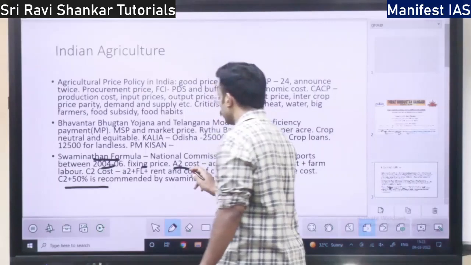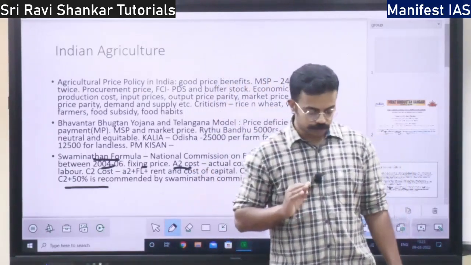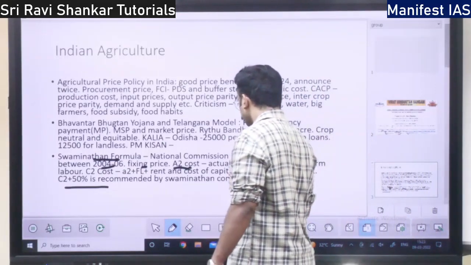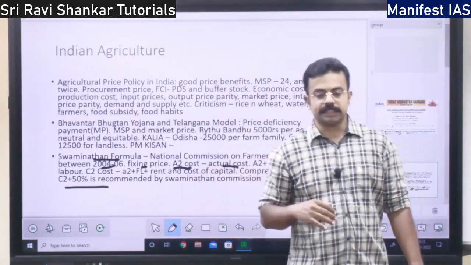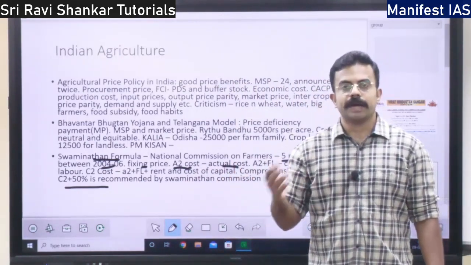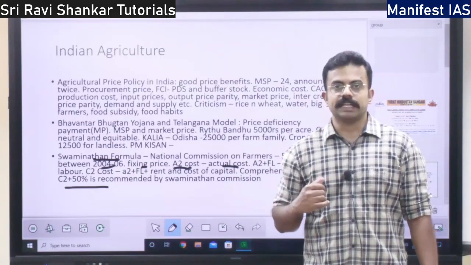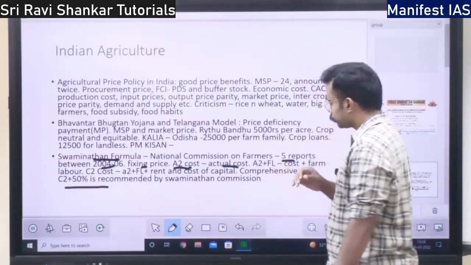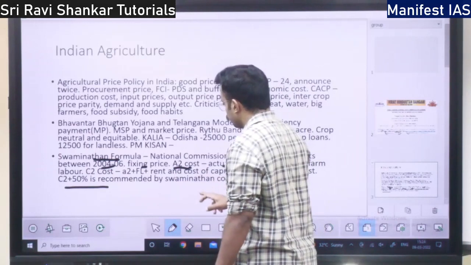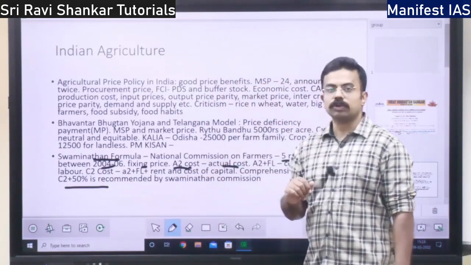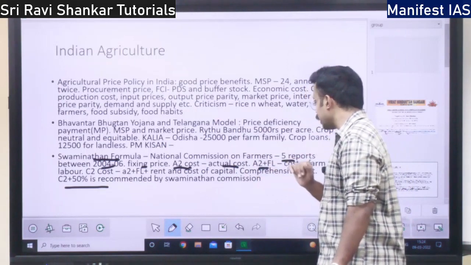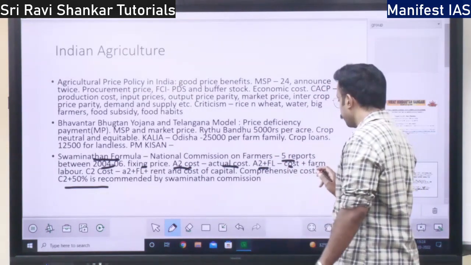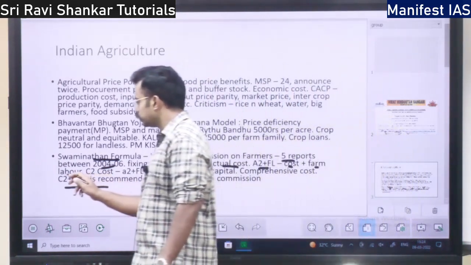A2 means A2 cost, the actual cost, or the input cost. That is, buying the fertilizers, buying the seeds, and also paying for the irrigation. So whatever is the input towards growing the crops comes under the A2 cost. Next you have the A2 plus FL cost. Here, apart from the input cost, there is farm labor.